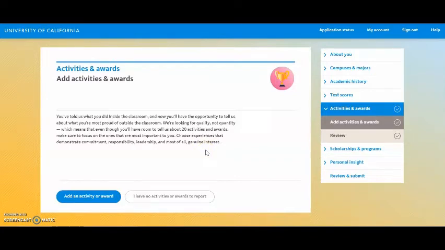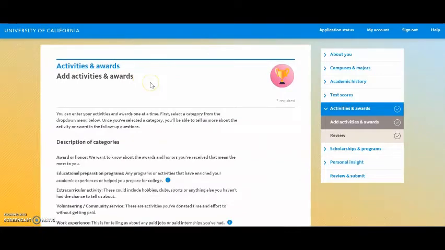If you have no activities or awards to report, simply click here and continue with your application. To add activities or awards, click here. You can enter your activities and awards one at a time. First, you're going to select a category from a drop-down menu below. Once you've selected a category, you'll be able to tell more about the activity or award in follow-up questions.